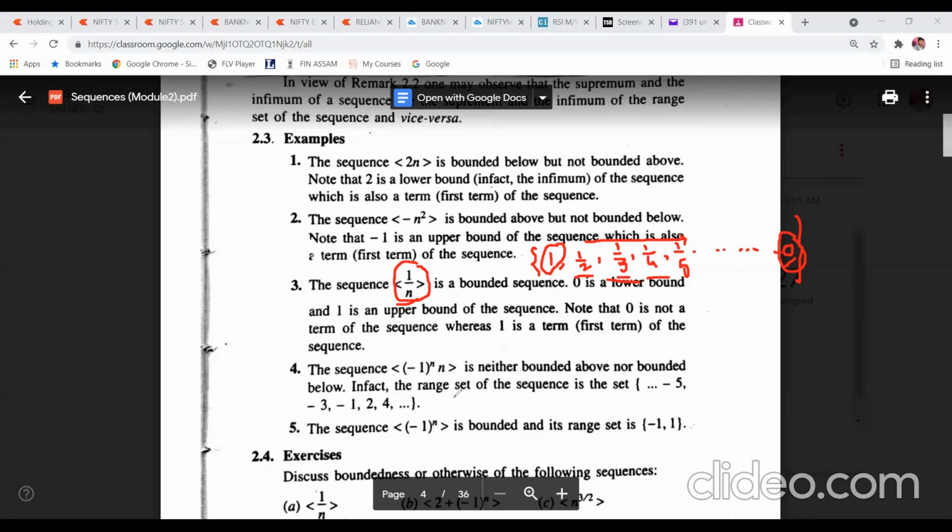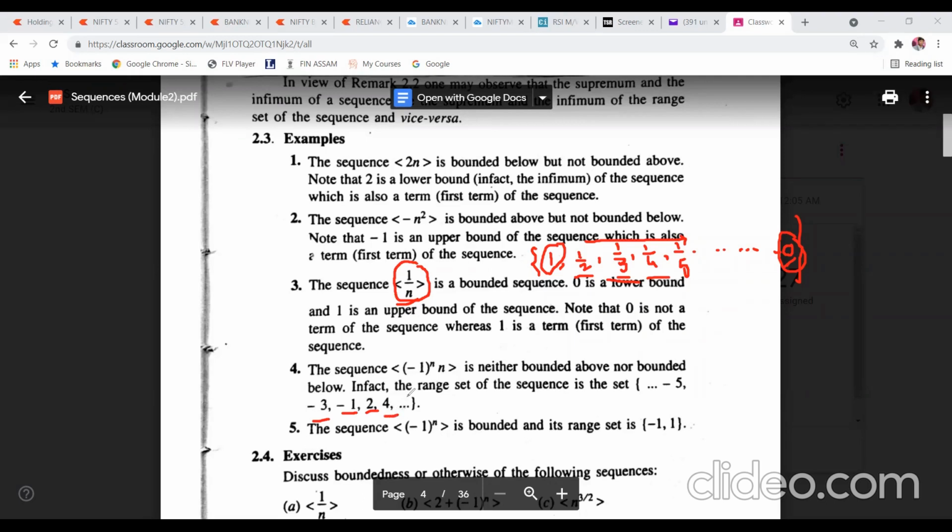So if we go on putting the value of n here, if you put n equal to 1, first you get minus 1. Then put n is equal to 2, so you get plus 2. See here, minus 1, then plus 2. Now next put n equal to 3. So (-1) to the power 3 is minus 1, into 3 is minus 3. Next put n is equal to 4. (-1) to the power 4 is positive, and into n, the value is 4. So it will be 4.